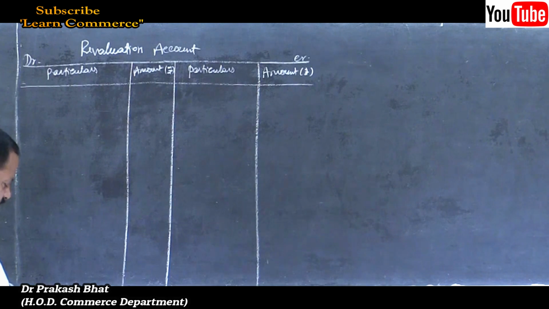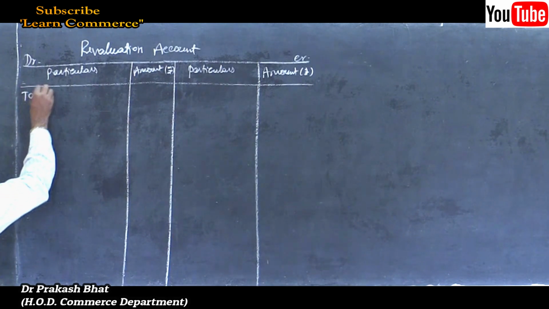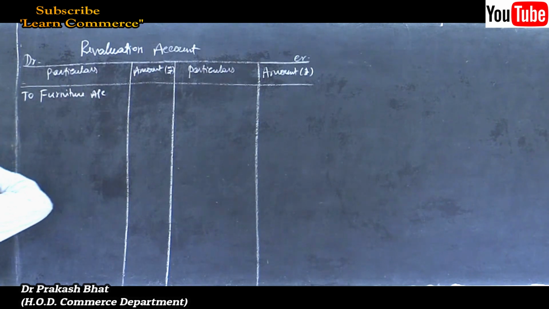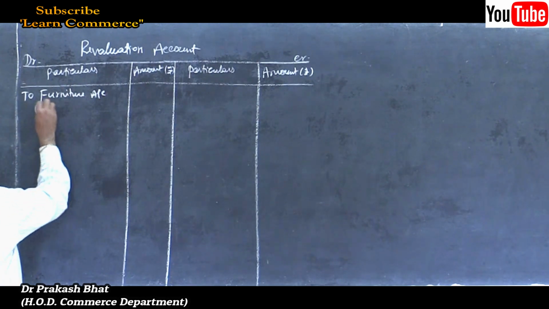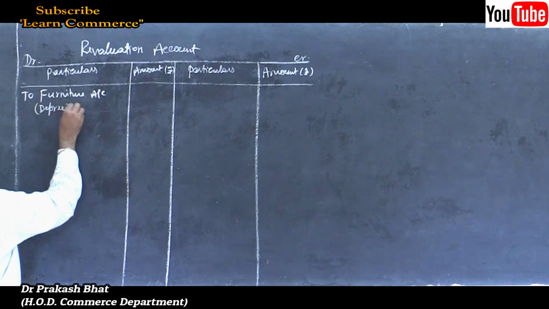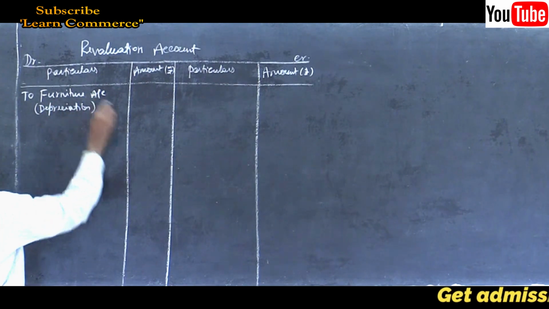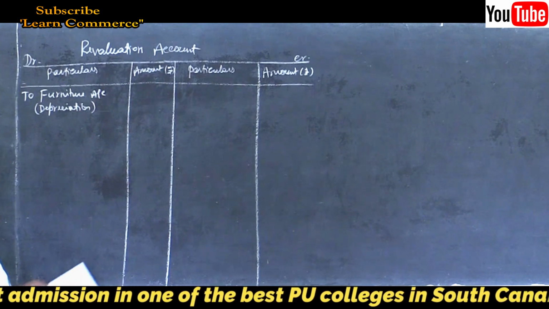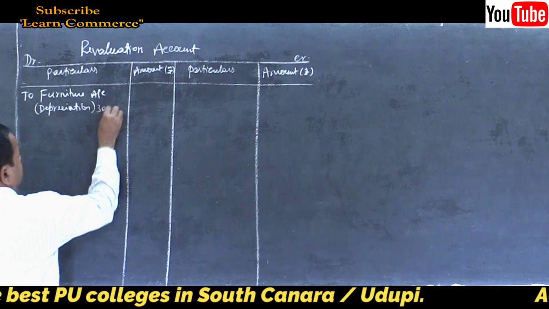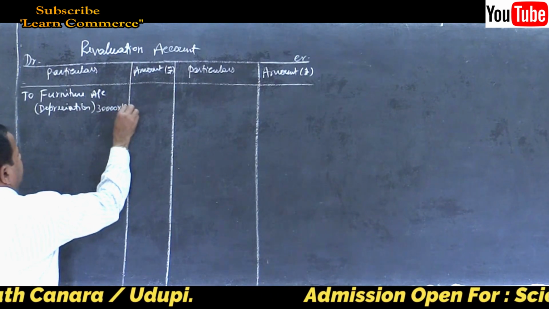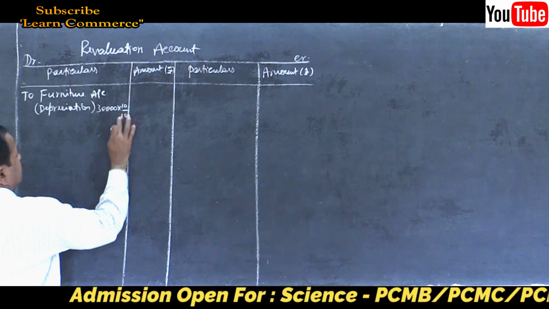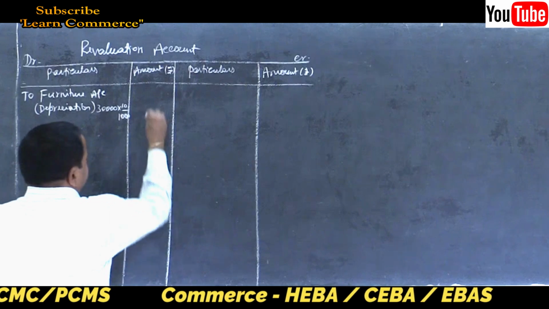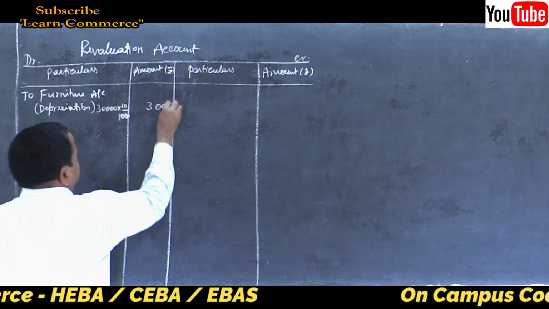Depreciation to furniture account. Yes, show the calculations. How much? 30,000 into 10%. So it will be 3,000.